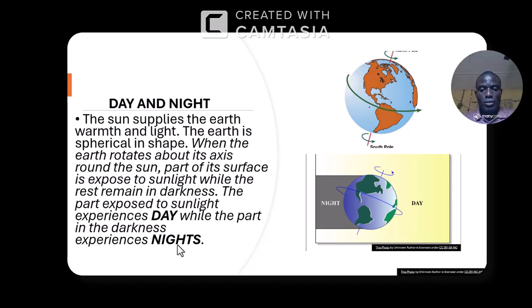So what causes day and night is the rotation of the earth about its axis, thereby some part of the earth receives sunlight while some does not. The part that receives sunlight experiences day, while the part that does not will be in darkness, and that darkness is known as night.